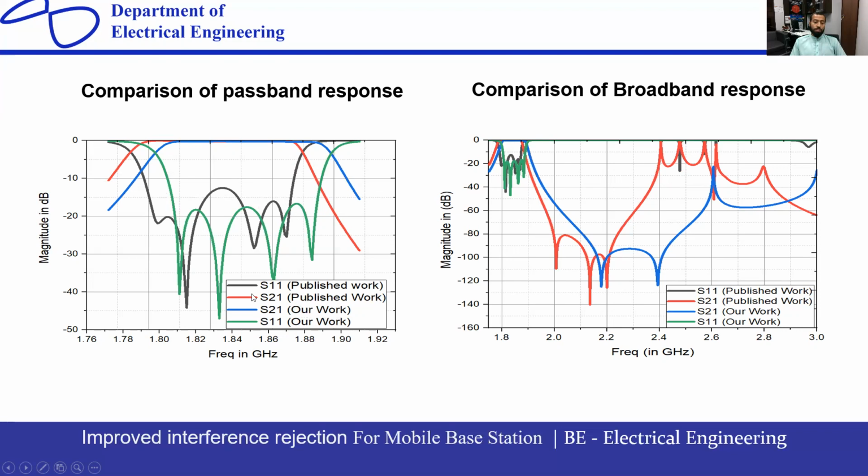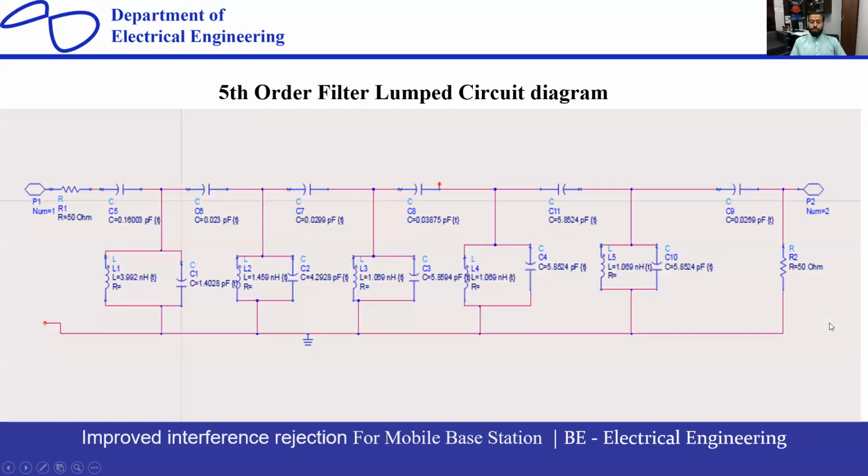Okay, you can see here that this is the improved performance of my filter, and this one is what the professor has done. So my performance is better than this one. This is research work, so I have improved this pass band performance. And for the stop band, you can see here that this is the published work, the red one, and my work is in blue. So I have improved the stop band as well, because our project has improved interference rejection, and the other thing is that we did it without interfering in the pass band. Okay, so it's a good one.